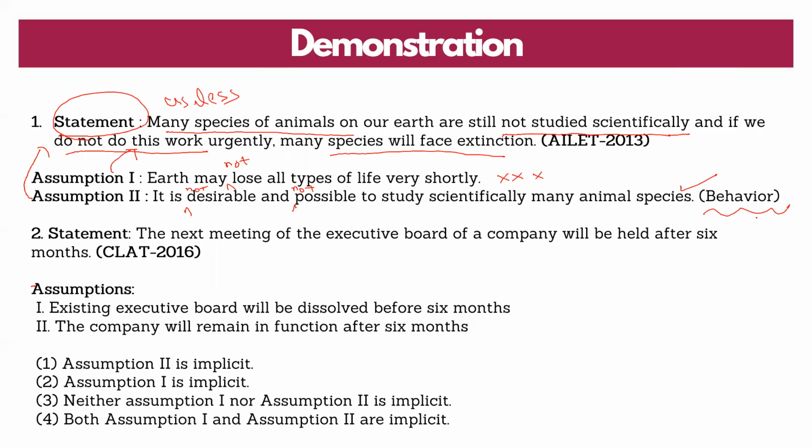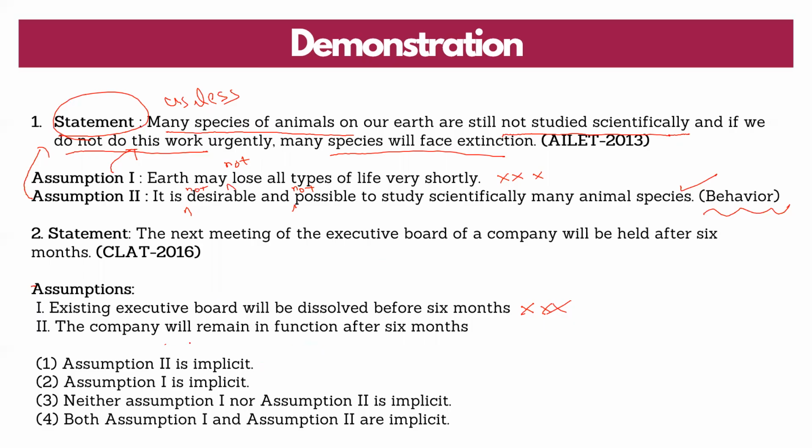Statement number 2 is question number 2. The next meeting of the executive board of a company will be held after 6 months. Assumption number 1, existing executive board will be dissolved after 6 months. Very easy. I don't think that even in this question I have to negate, because nothing has been talked about that they will be dissolved or they will be continuing. Only thing being talked about is that the meeting will be held after 6 months. The meeting being held doesn't mean that they will be dissolved. So 1 is gone.